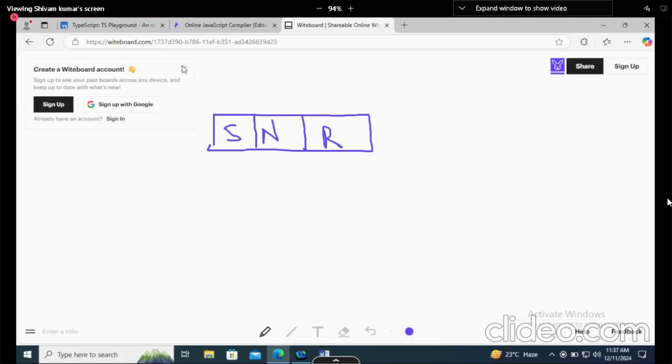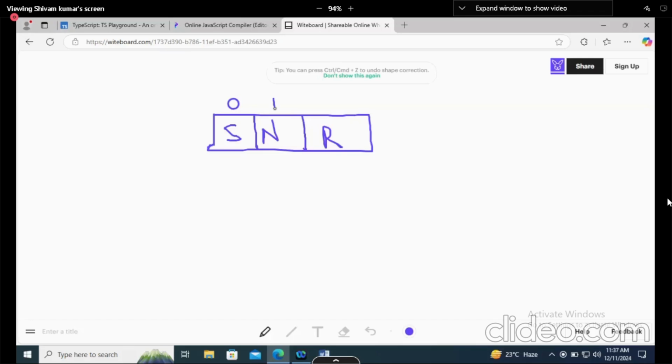Now, what if I was not using an array? It was very simple: console.log S1, console.log S2, console.log S3. But now as I am using arrays, how will I call a particular person? A particular person's place or cell will have some particular value, and that value generally starts with 0. So 0, 1, 2, 3, 4, 5. And that is what we meant by continuous. Right? Arrays are a continuous and homogeneous collection of elements.